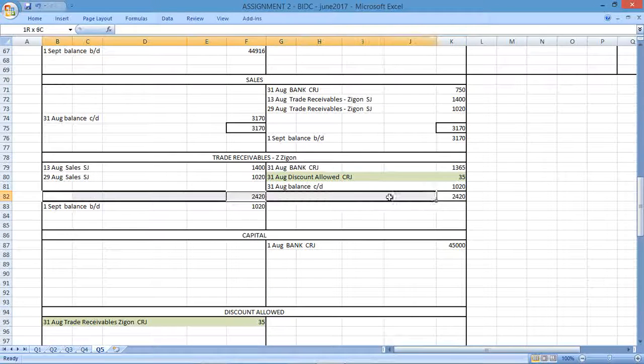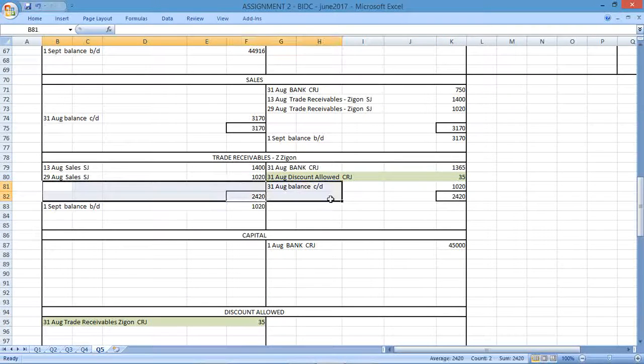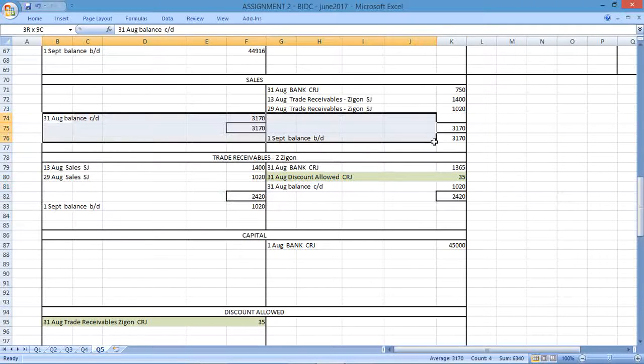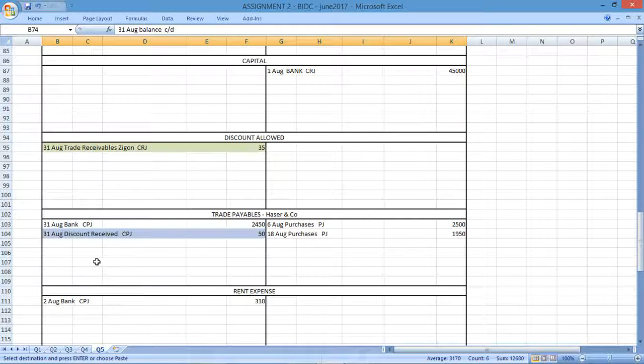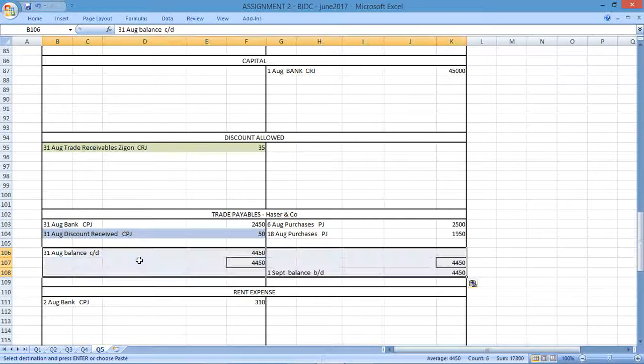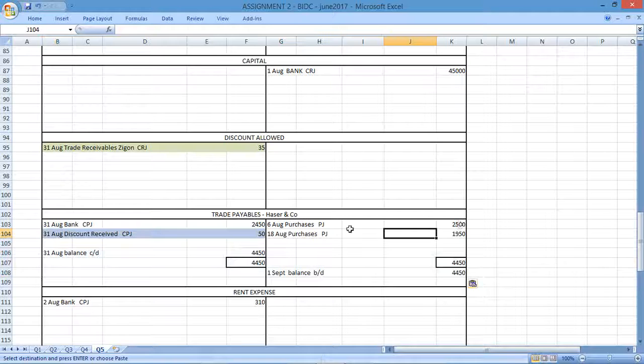So, trade payables will have a credit balance. I'm going to need this. Okay, trade payables will have a credit balance. So let's put that there. Which side's bigger? This side's bigger. So if I add those two amounts, I get 445, which is right. That goes on that side.